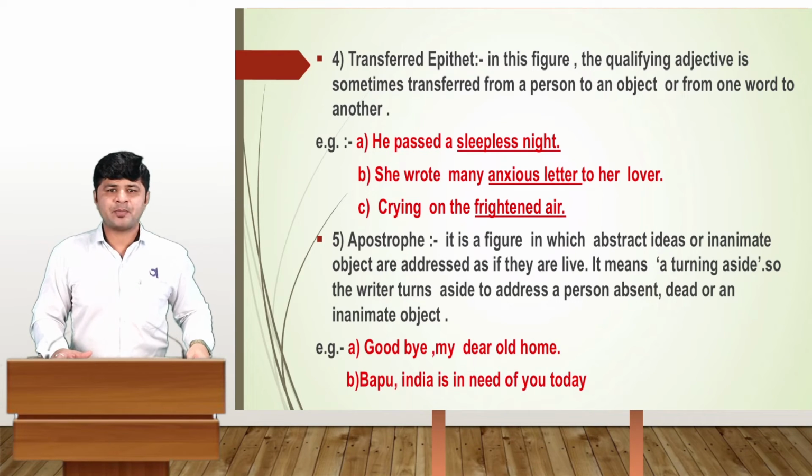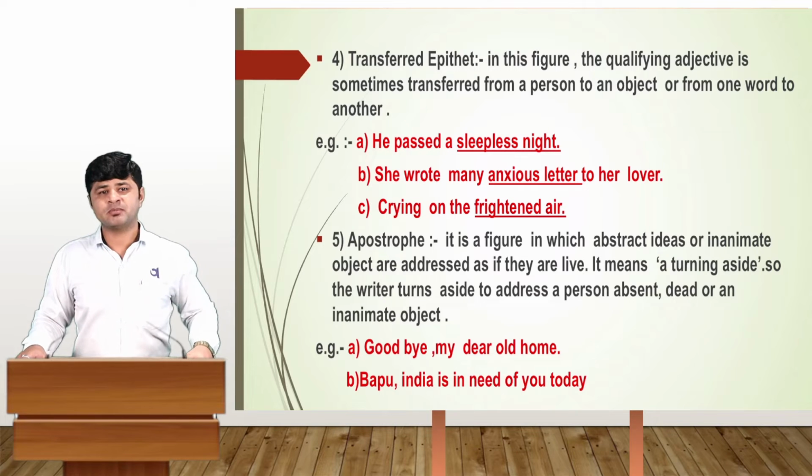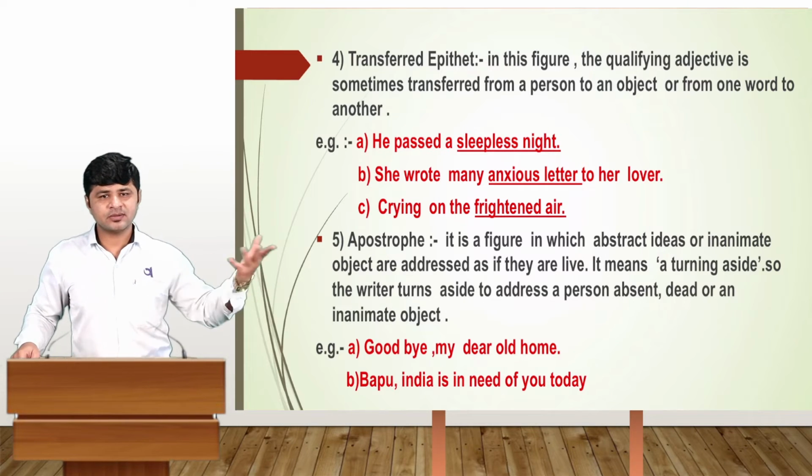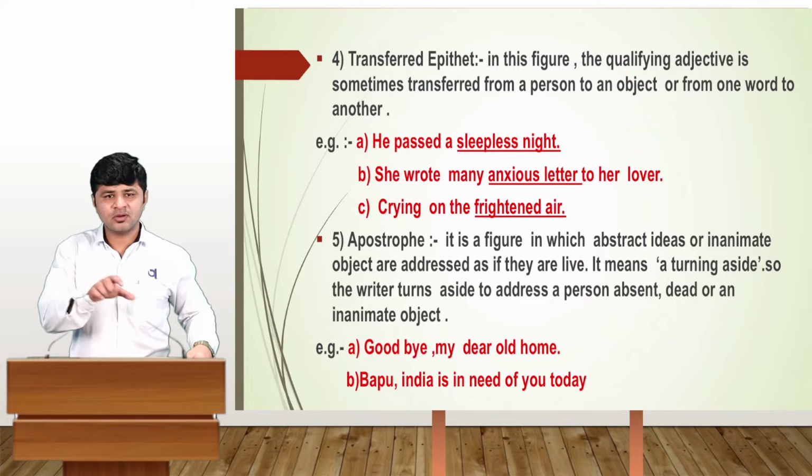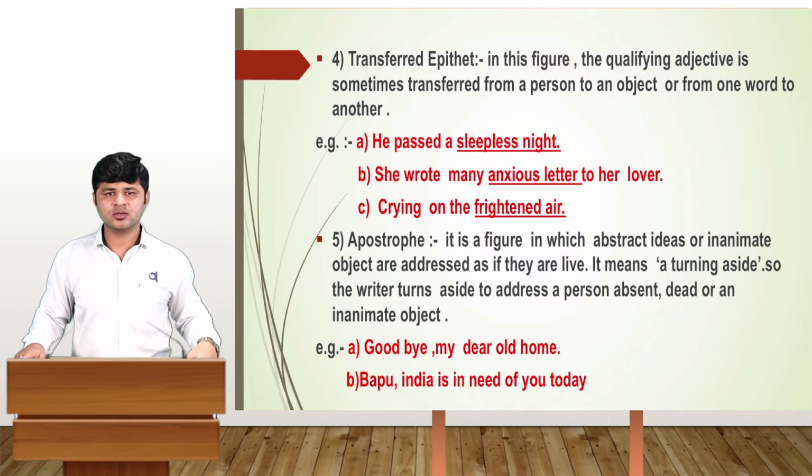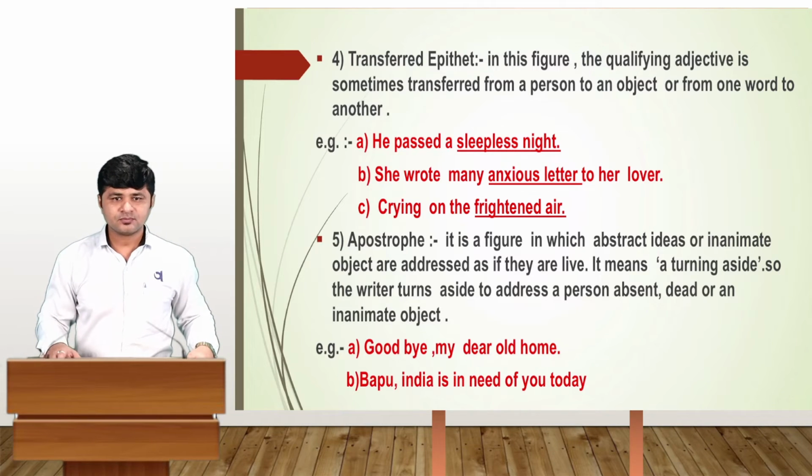The next one is Bapu. India is in need of you today, but Bapu is not here. All these things here, you know, are non-living things, the inanimate person. But we recall these as examples of using the apostrophe. The next one is here.